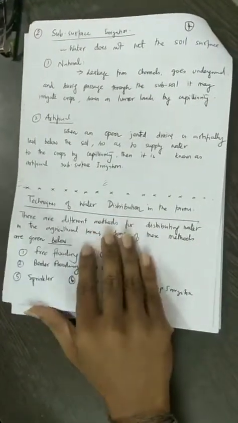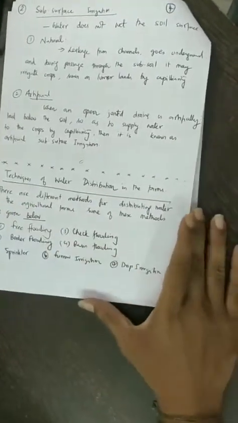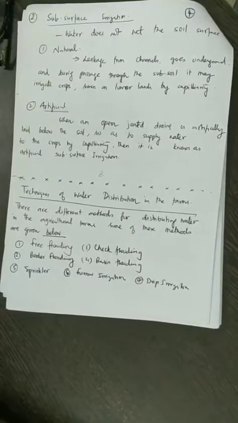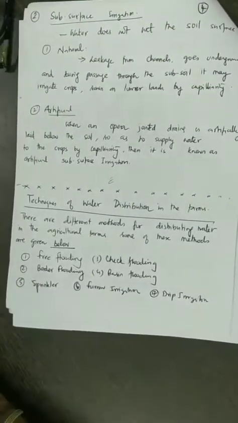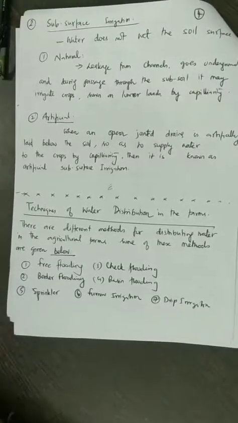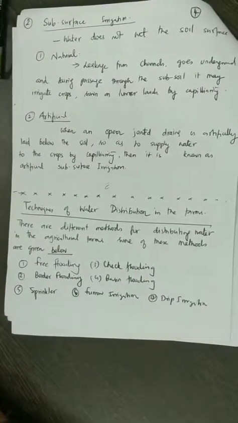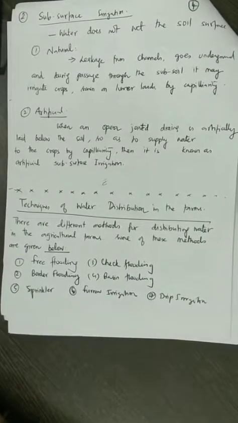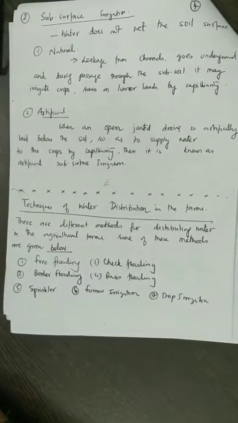So these are the different types of irrigation that people generally practice all across the world. So there are different types of water distribution in the farms. So how do we distribute the water that is available for the plants on the field? Based on this, there can be different classifications. Number one, free flooding, border flooding, check flooding, basin flooding, sprinkler and furrow irrigation and drip irrigation.